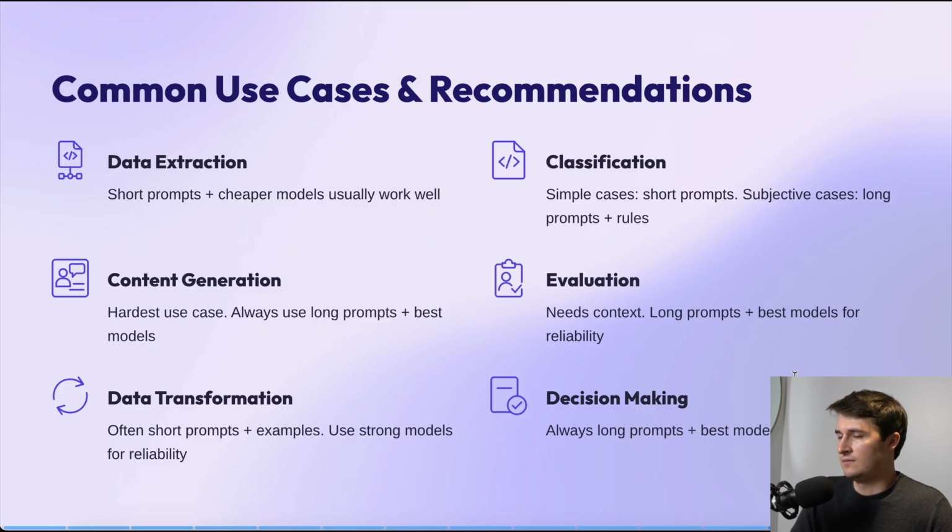Data transformation, very similar to data extraction, often short prompts plus examples on how to transform the data. Use strong models for reliability. Classification, again, simple cases, short prompts. More subjective cases, you're going to use long prompts plus rules. For evaluation, you're going to have to provide some context, and you're most likely going to have to use long prompts plus the best models for reliability. And then decision making, as we've talked about, you're always going to want to use long prompts and the best models for AI agents here.